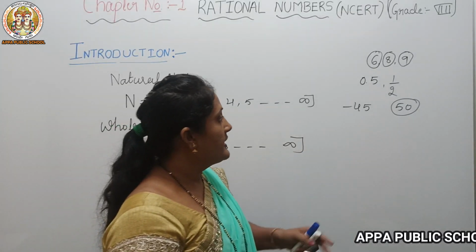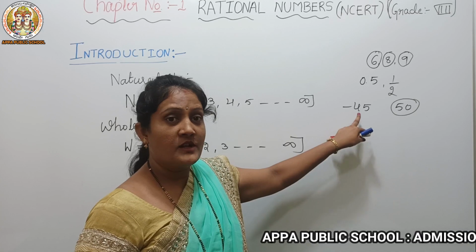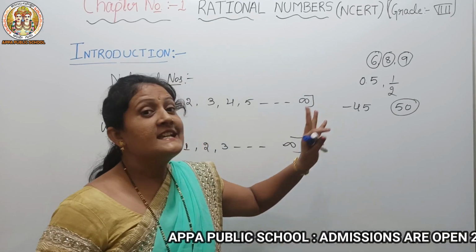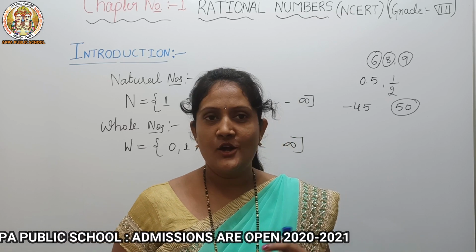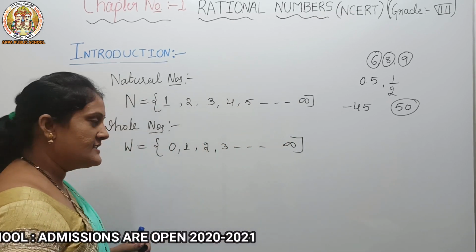And here I said minus 45. What is this minus 45? The set of positive and negative numbers including 0 are called integers. So our next category is integers.